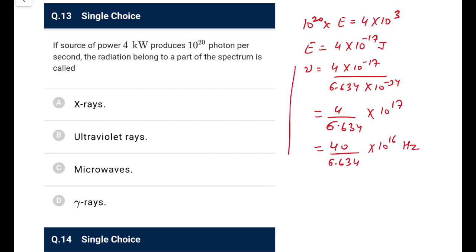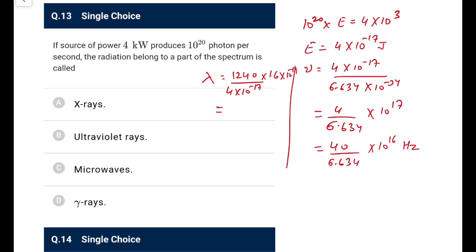Even then, the better solution would have been to find the lambda, because we know E is equal to hc by lambda, so lambda would be hc by E. So what we can say, hc is 1240 and E is 4 into 10 to the power minus 17, converted into eV, so it would be multiplied like this, 1.6 into 10 to the power minus 19. That would be the way.